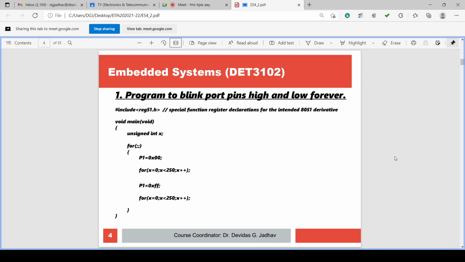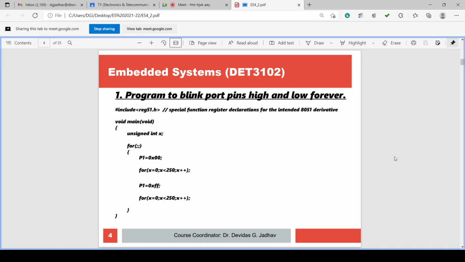Okay. So this is the program to blink the pins high and low forever. We are writing the program that can blink the port pin. Any port, suppose P1, we send 0, we send 1. When 0 is there, output is 0.